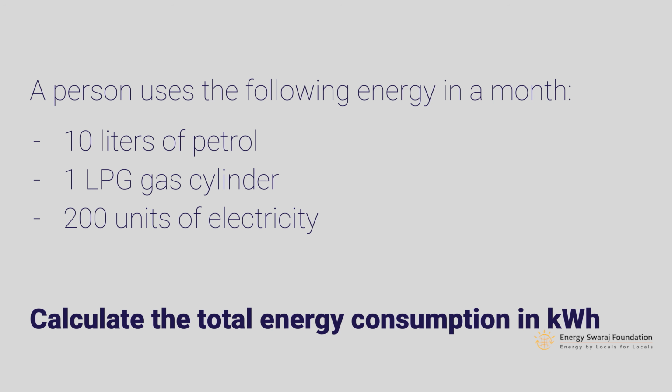These are very moderate numbers, isn't it? I'm sure you know these are very moderate numbers. I'm considering 10 liters of petrol per month, 1 LPG cylinder per month, and 200 units of electricity per month. So let us calculate now what is the total energy consumption of the person in kilowatt hour in terms of units.